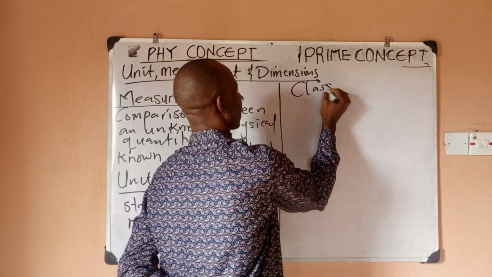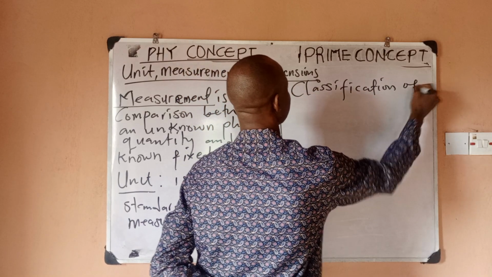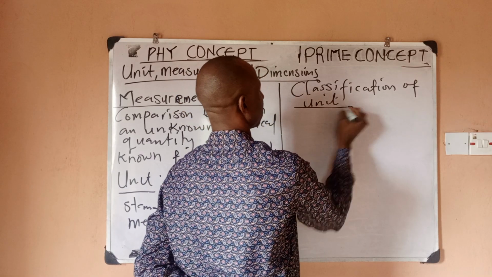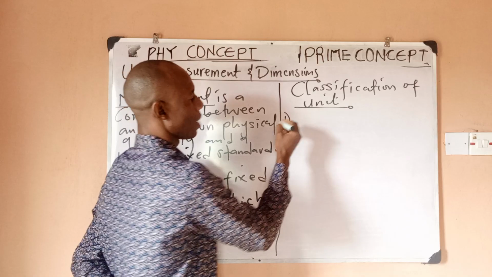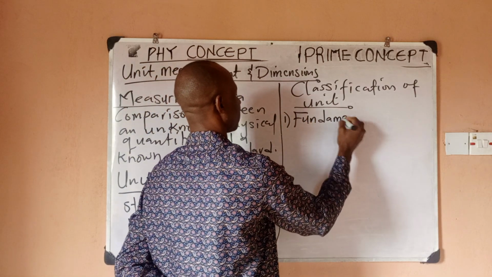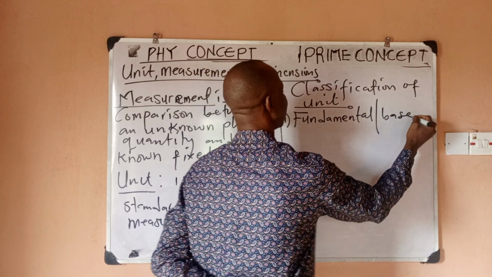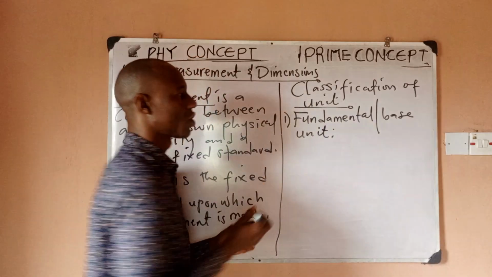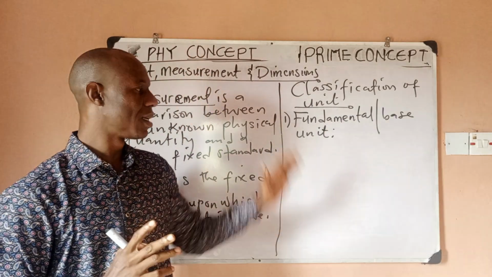So let's look at classification of units. So we can classify units into two. Number one is what you call fundamental, or you can say base units. So number one classification of units is fundamental, or you can call it what?